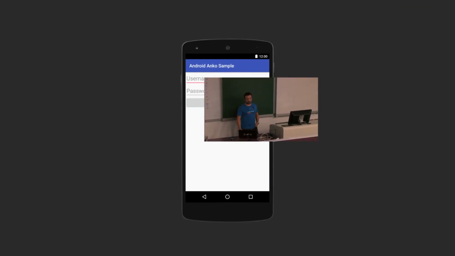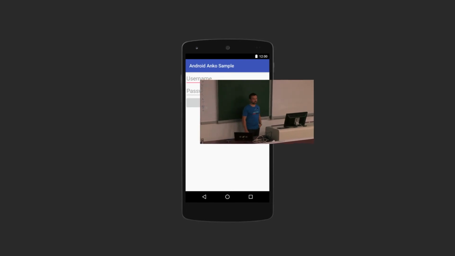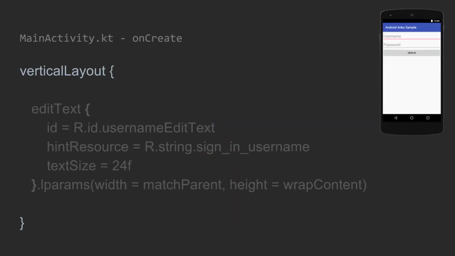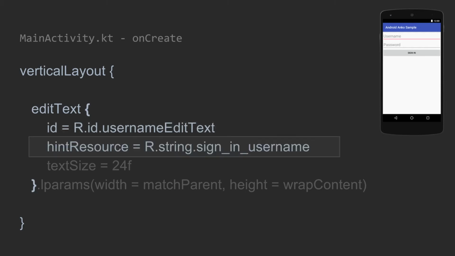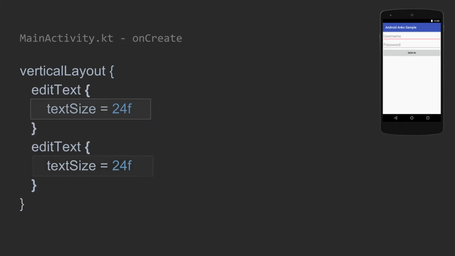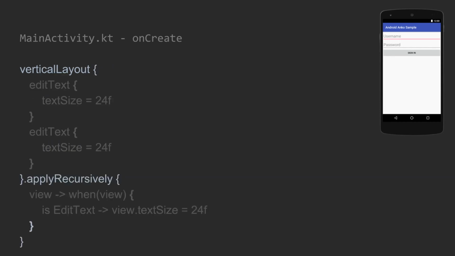Now we have, for instance, this example where we want to add a username and password field with a button sign in. So you can again create a vertical layout with an edit text. In Anko, you have all parameters like in XML, so you can define the id, for instance, hint resource, and at the end you can define parameters for your layout, so say width and height. If you look at this username, we can do the same for the password, and then you can see on this that we have here textSize, and both have size 24.